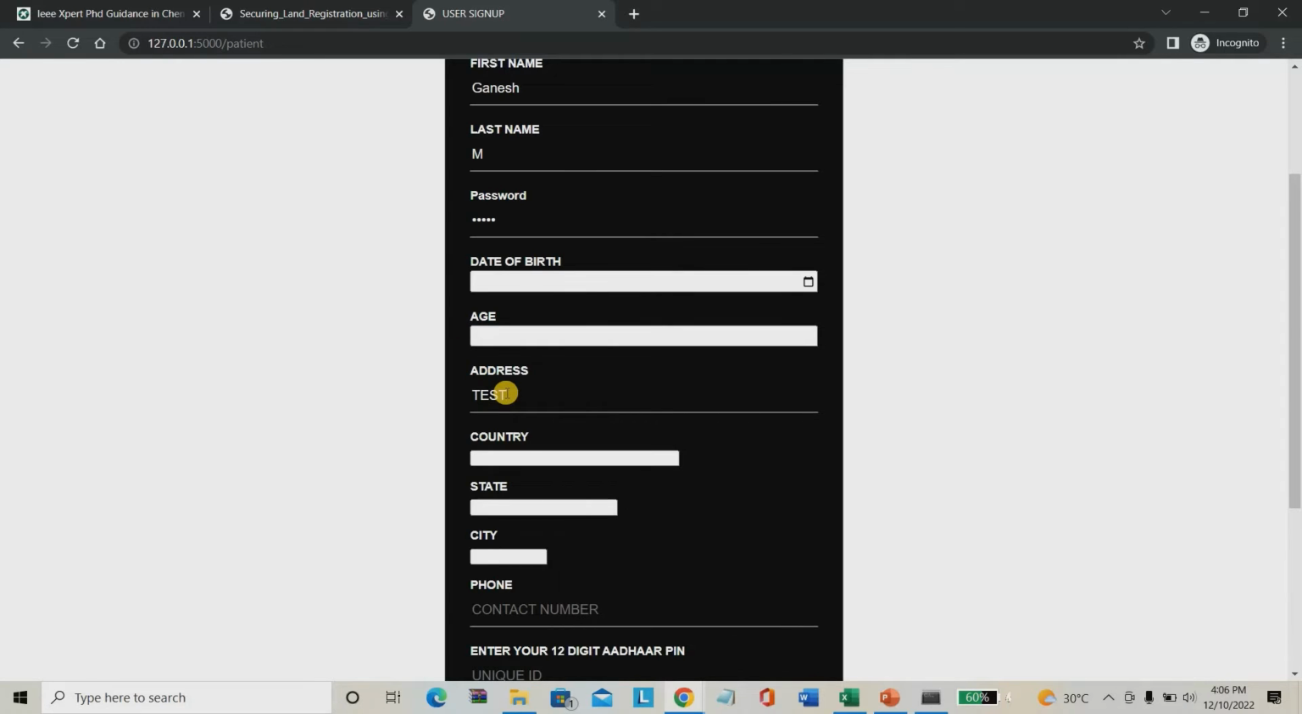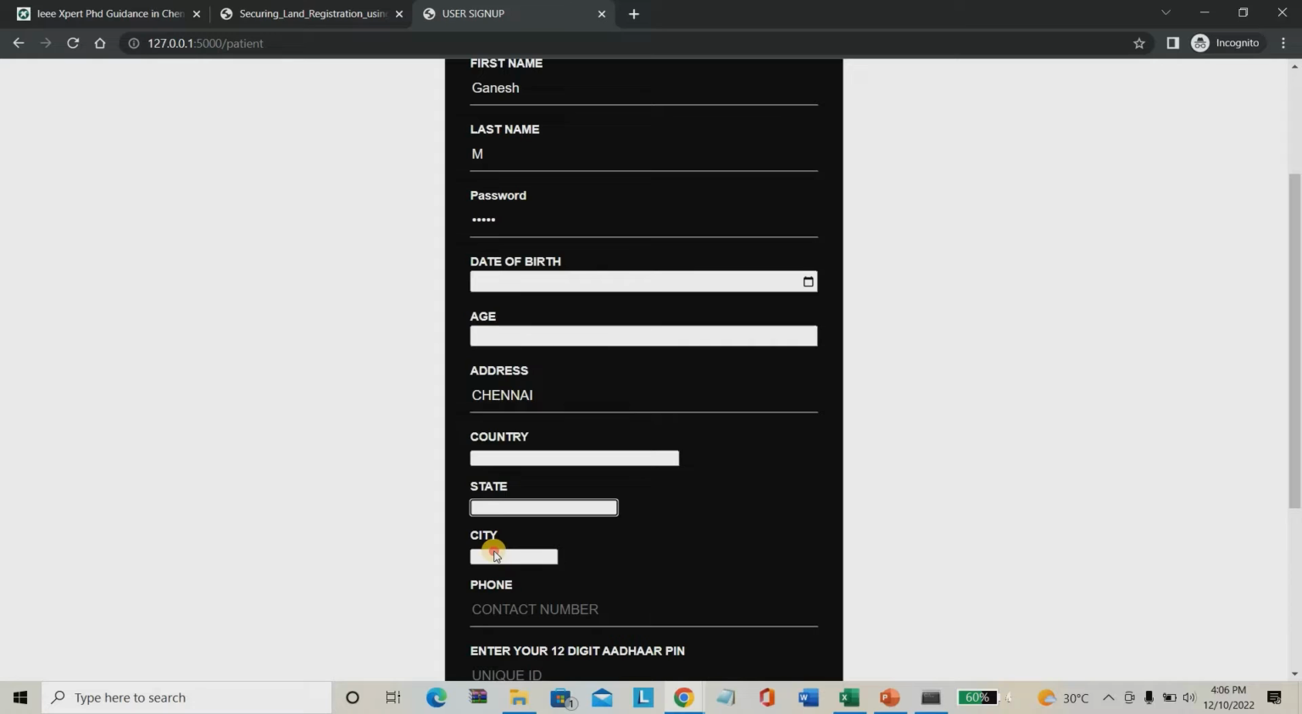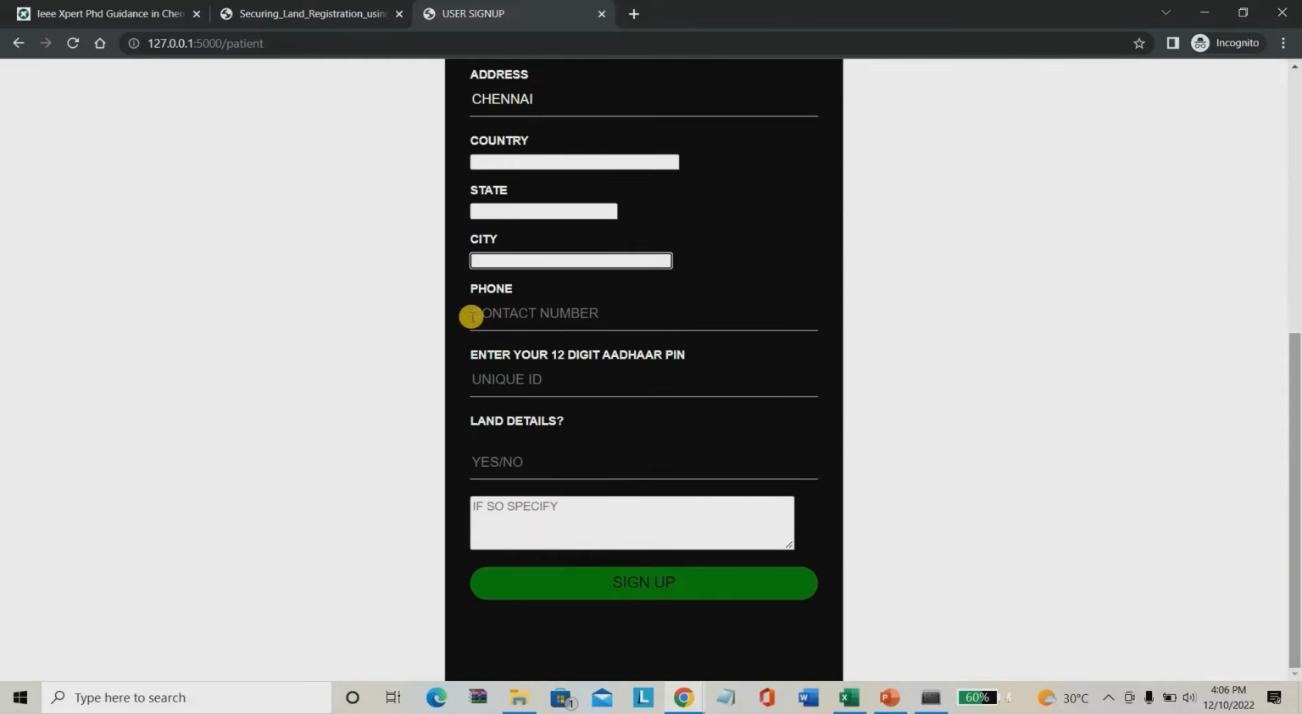I'm giving the address as Chennai. I'm selecting India as the country, Tamil Nadu as my state, and Chengalpattu as my city. I have to give my personal contact details: 9988777655, an example number. Then I have to give a unique Aadhaar card number, 1 2 3 4 5 6 7 8 9 10. I have given some Aadhaar card details.